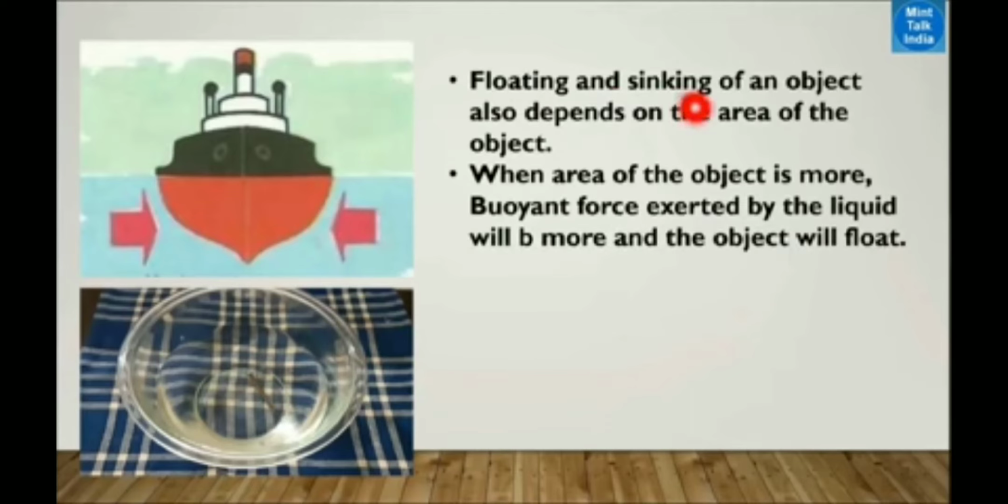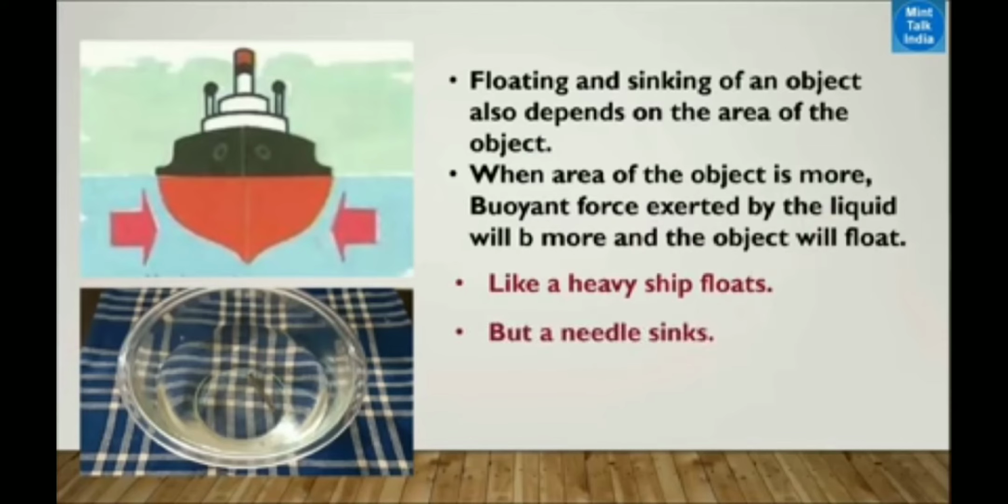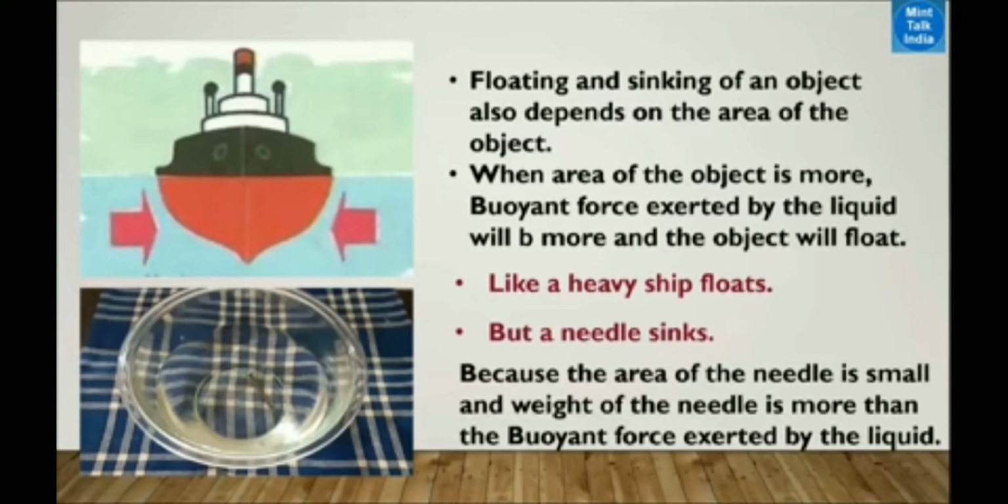So you can see the floating and sinking of an object also depends on the area of the object. You can see the ship is taking lots of area to displace the water. That's why the ship is floating. It will not sink. When the area of the object is more, the buoyant force exerted by the liquid will be more, and the object will float. So a heavy ship floats, but a needle sinks in the bowl.